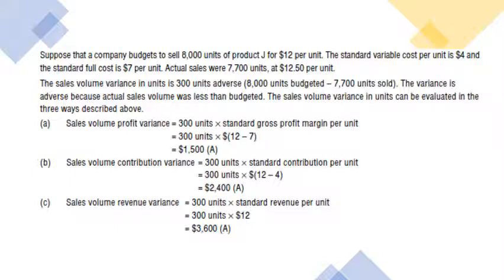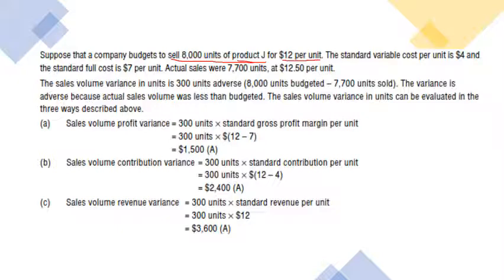For example, a company budgets to sell 8,000 units. It means that the standard units you want to sell in the market, and you establish it by keeping all circumstances in mind, are 8,000 units sold in the market for a product J. The price for that unit is 12 per unit.